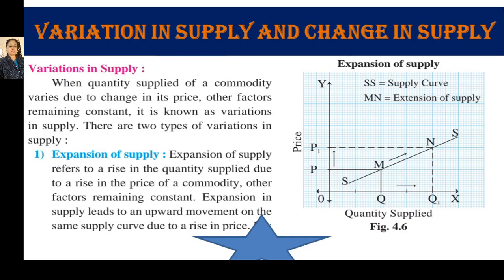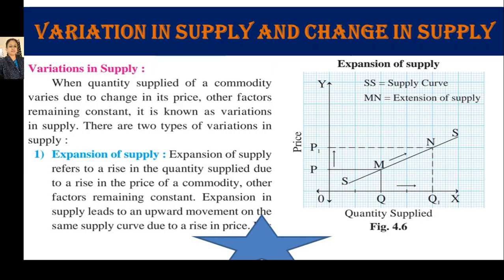When price increases in the market from OP to OP1, quantity supplied by the seller rises from OQ to OQ1 and the producer will move from point M to point N on the same supply curve SS. This is called expansion of supply because there is an upward movement on the same supply curve and the producer will sell more quantity in the market due to rise in price.